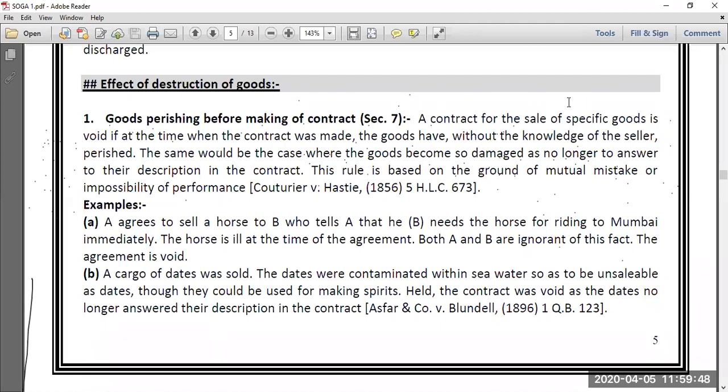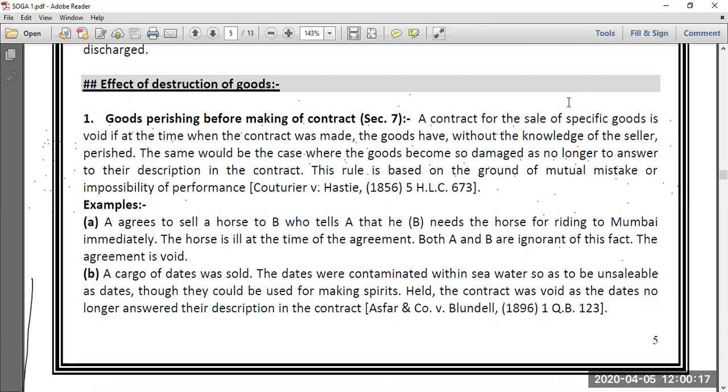Both are not talking about uncertain goods, both are not talking about future goods, and both are not talking at all about contingent goods. Do remember, section 7 as well as section 8, both sections are meant only for specific goods,